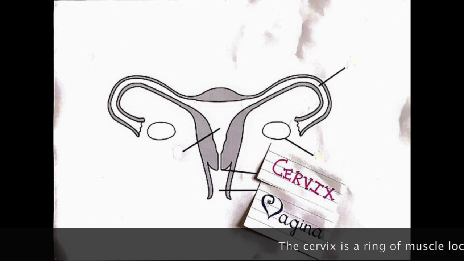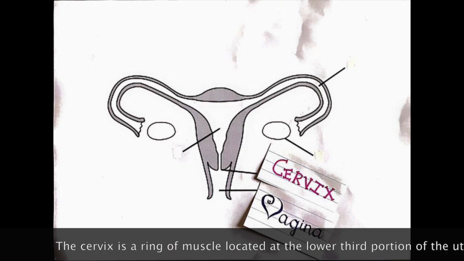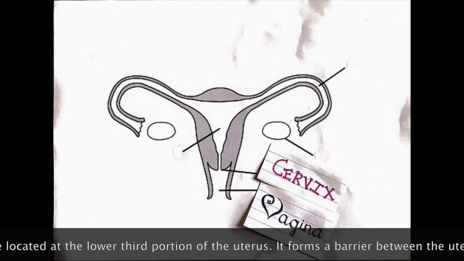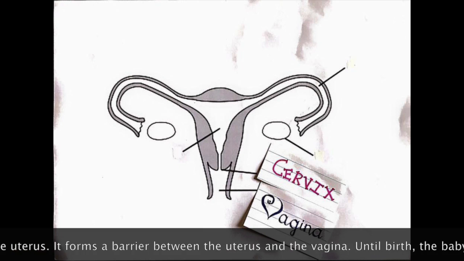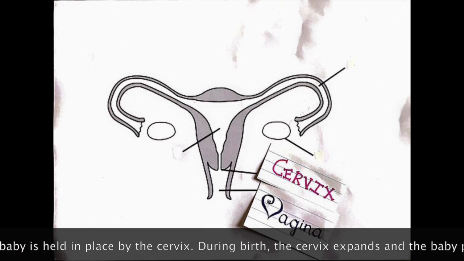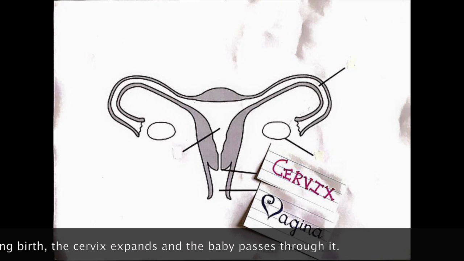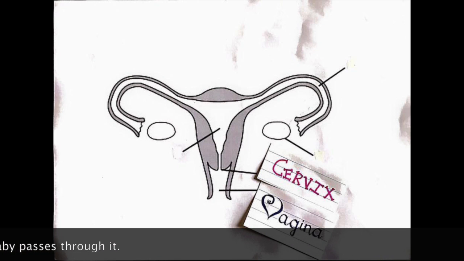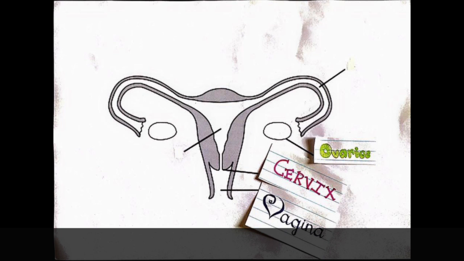The cervix is a ring of muscles located at the lower third portion of the uterus. It forms a barrier between the uterus and the vagina. Until birth, the baby is held in place by the cervix. During birth, the cervix dilates and the baby passes through it.